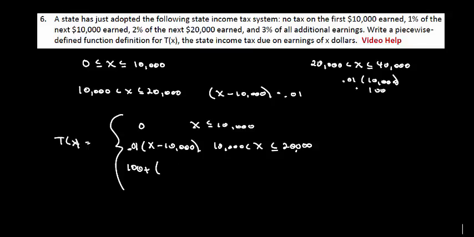We're going to pay 0.02 times our income minus 20,000. Because if you think about it, if we make $25,000, then 5,000 gets taxed at 0.02, plus the $100 for the money that we made between 10 and 20.